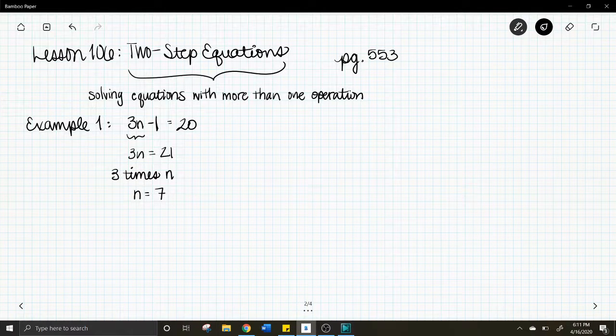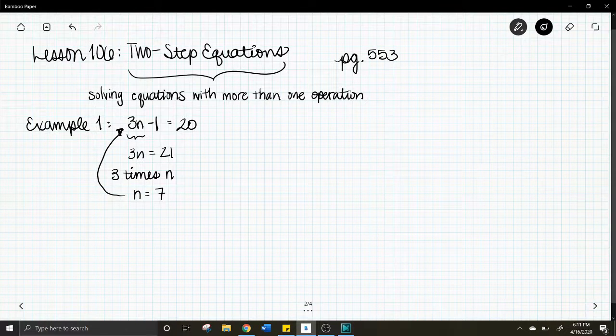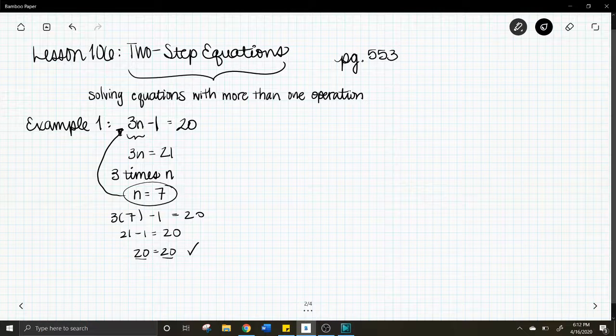And then what you need to do with these is also check your answer. That means that you take your answer and you plug it back into the original equation. So instead of 3n, it's going to say 3 times 7 minus 1 equals 20. We just want to make sure that we're correct. What is 3 times 7? It's 21. What is 21 minus 1? It is 20. So if when you get to the end of checking your answer, your 2 numbers are equal, then you've done it correctly, and your answer is n equals 7.